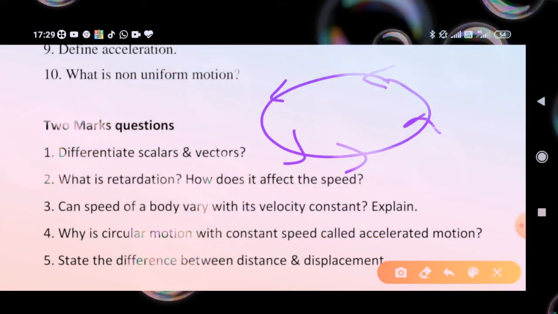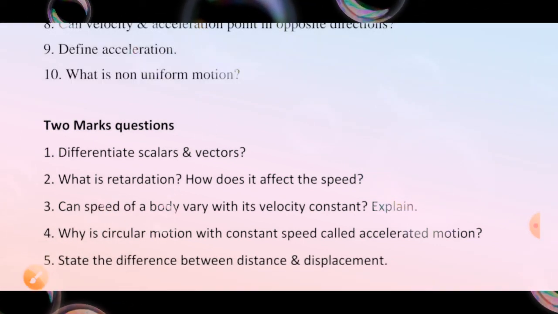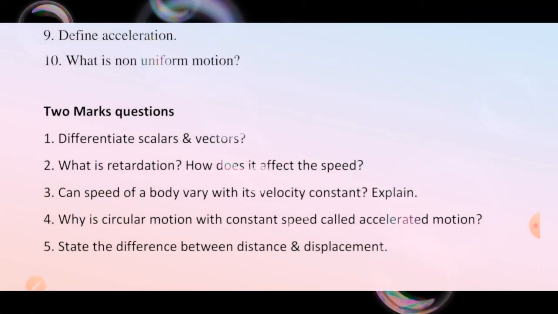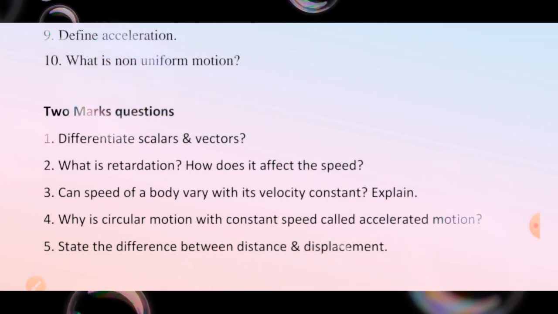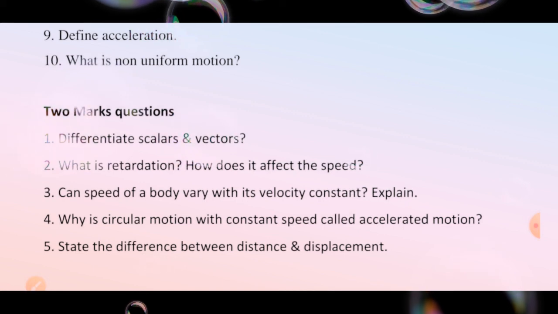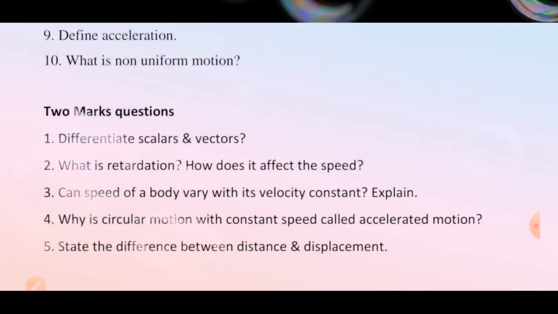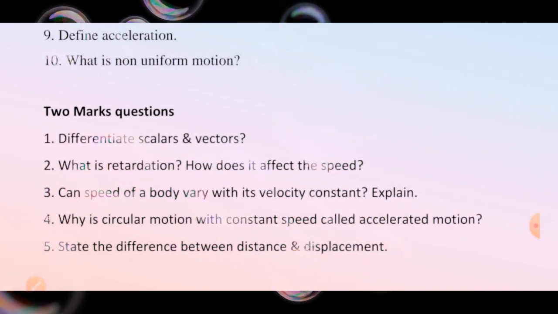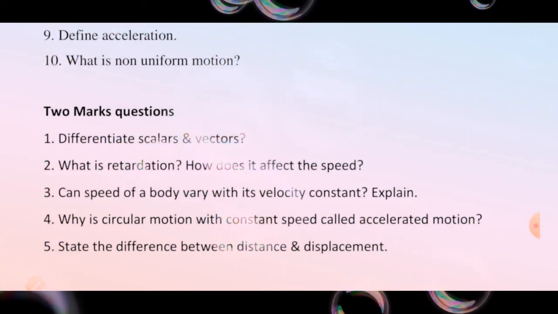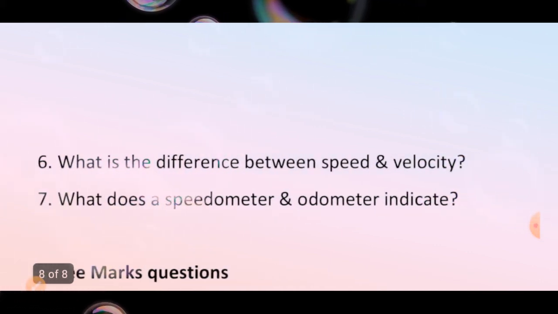State the difference between distance and displacement. Distance is never zero, displacement may be zero. Distance is a scalar quantity, displacement is a vector quantity. Distance is always positive, displacement may be negative. So these are the differences. You can also write more differences. Next, what is the difference between speed and velocity?